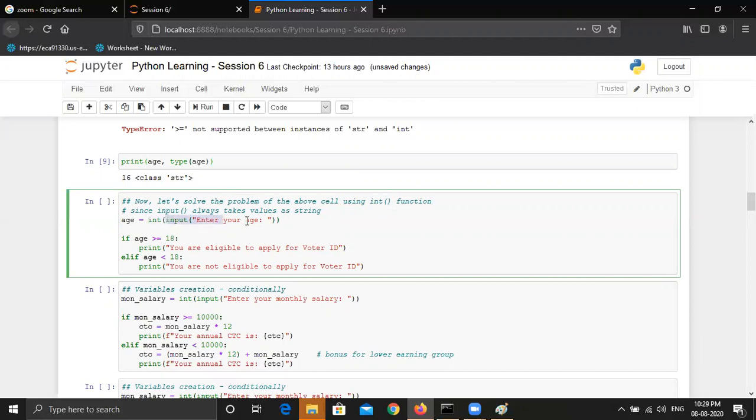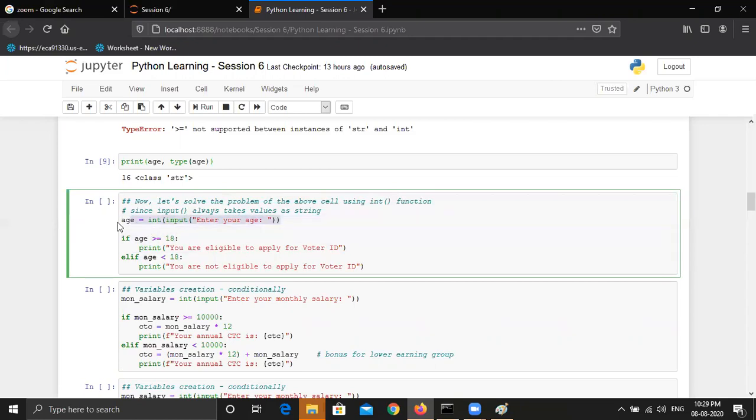the innermost function gets executed first, then it comes to the outer function, and then maybe there are some more outer functions. It will pass on the result of the innermost function to that outer function, and if there is one more outer function, it will pass on the result of this to the outermost function. So the result of this will be the string 16, and it will be the argument for the int function. So it will convert the value 16 as a string to an integer and will store it in the age variable.